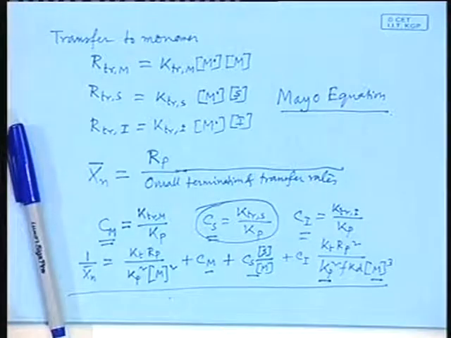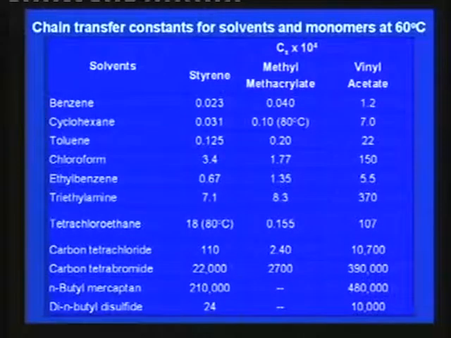Now, here you see for benzene and styrene 0.023. Look at this normal butyl mercaptan, the transfer constant is very high for styrene and for vinyl acetate. What does it mean? If you add a very small quantity of this tertiary butyl mercaptan during polymerization, it will be immediately stopped. That means the radical activity of those growing chains will be stopped by this butyl mercaptan.